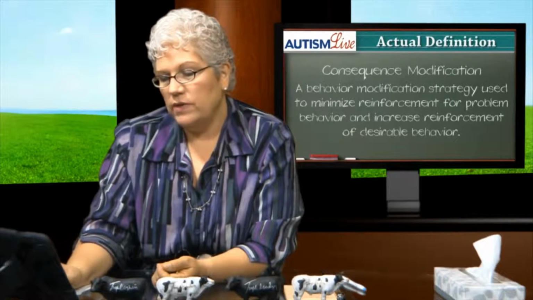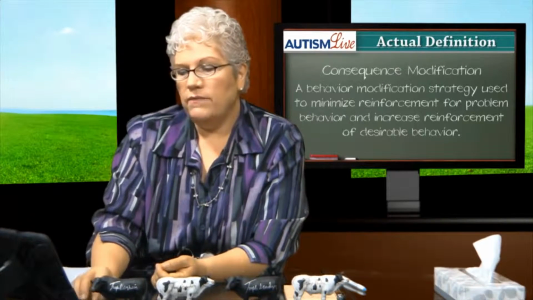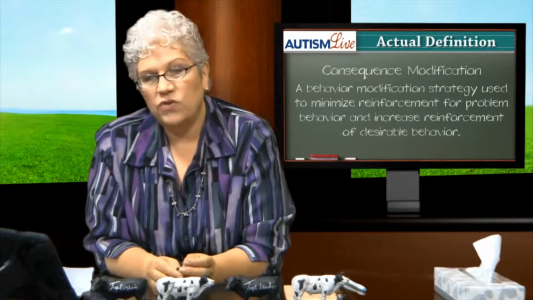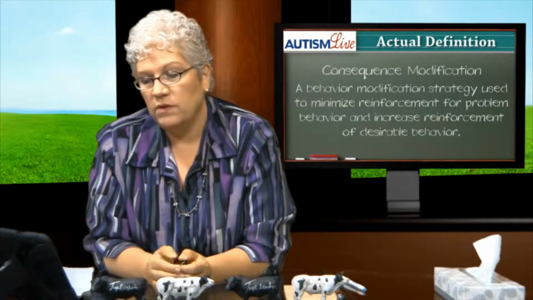Let's take a look at our actual definition for consequence modification. Consequence modification: a behavior modification strategy used to minimize reinforcement for problem behavior and increase reinforcement of desirable behavior. You know what? The antecedent modification actual definition left me in the dust, and I was like, huh? This one I get, though. But I bet I wouldn't have gotten it in the first year that my son was diagnosed with autism.